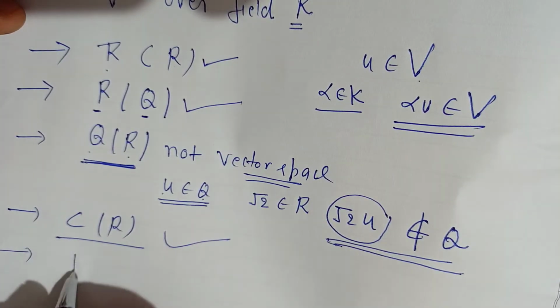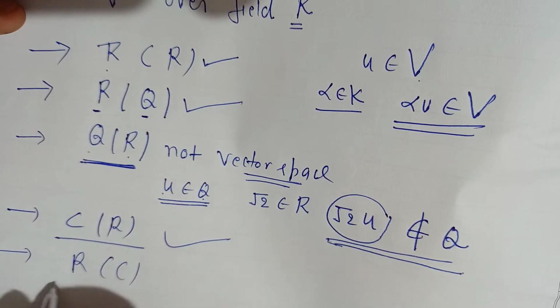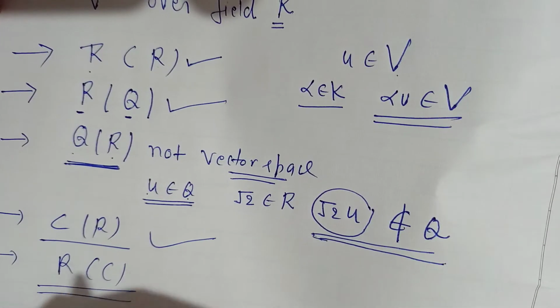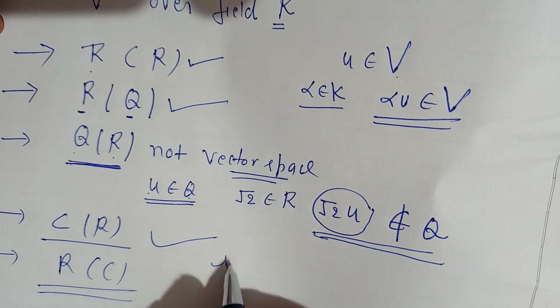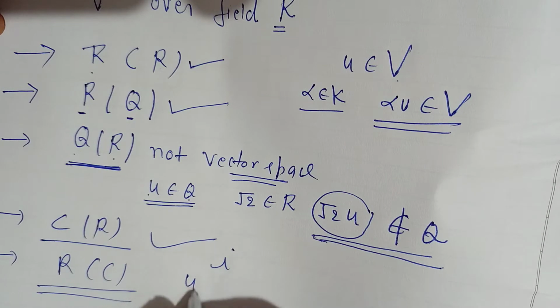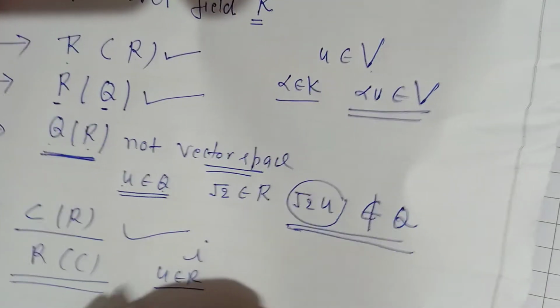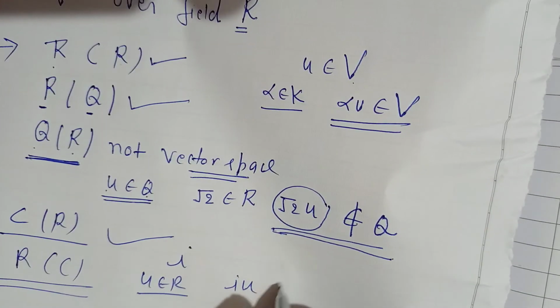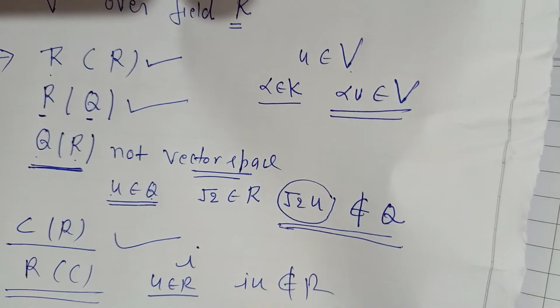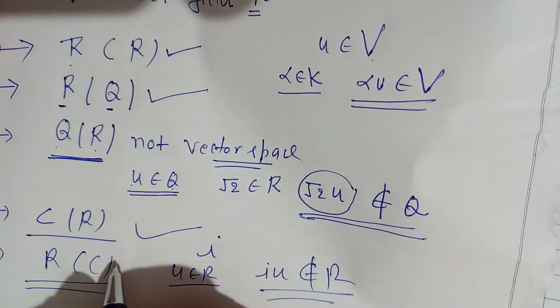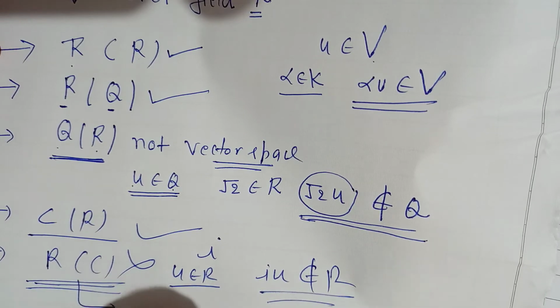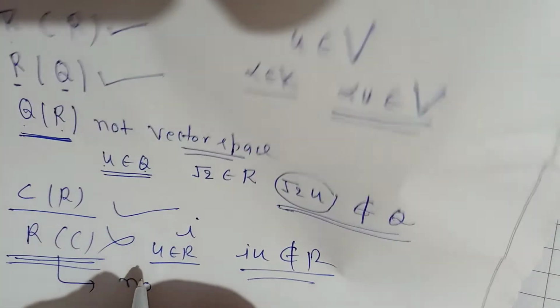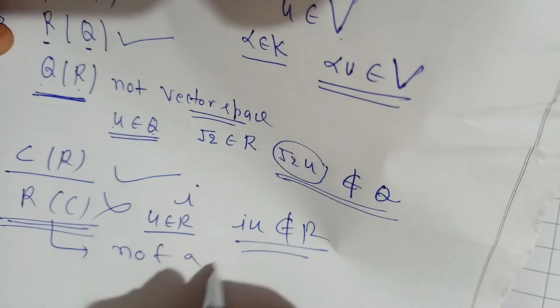But if you take R over C, this is not a vector space. Again the same problem. If you take any complex number from the field C, let us say i, and you take any real number u from R, then i times u does not belong to R. So the scalar multiplication does not satisfy. So this R over C is not a vector space.